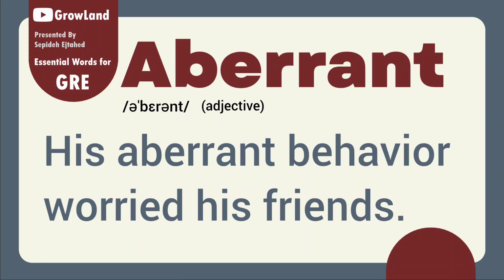You see, he has some friends. He has a kind of behavior, I can say some ordinary behavior, but all of a sudden, his behavior changed. Now his friends notice the difference in his behavior. So we can say his aberrant behavior worried his friends.